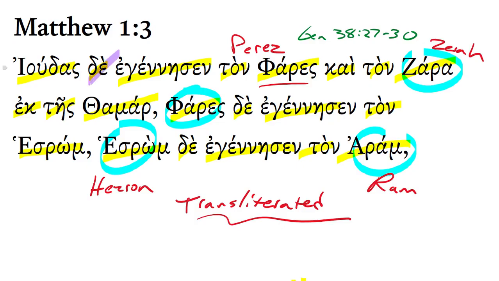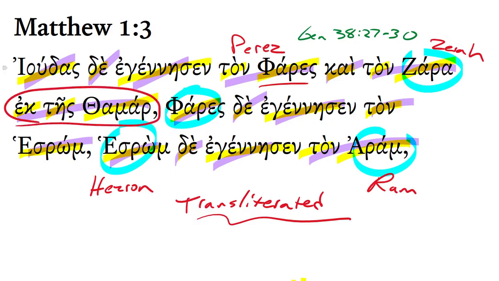And Judah begat Perez and Zerah out of Tamar, or from Tamar, or by Tamar. And Perez begat Hezron, and Hezron begat Ram. Now, we notice a few interesting things here, right? For the first time here, we have the mention of the mother, Tamar, and we'll have the mention of several mothers throughout the genealogy, and they're interesting.